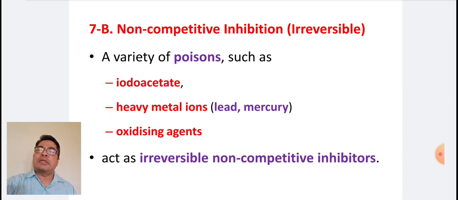Coming to the next, non-competitive inhibition or irreversible inhibition. A variety of poisons such as iodoacetate, or heavy metal ions such as lead or mercury, and oxidizing agents act as non-competitive inhibitors.